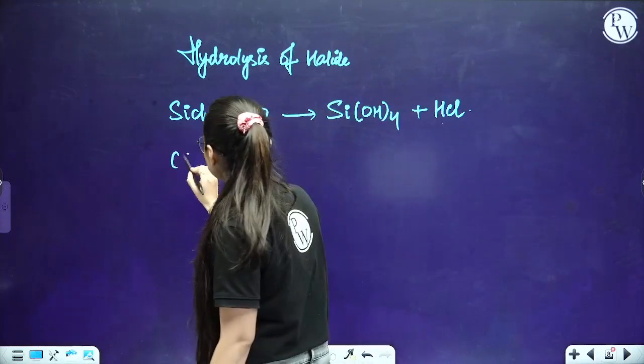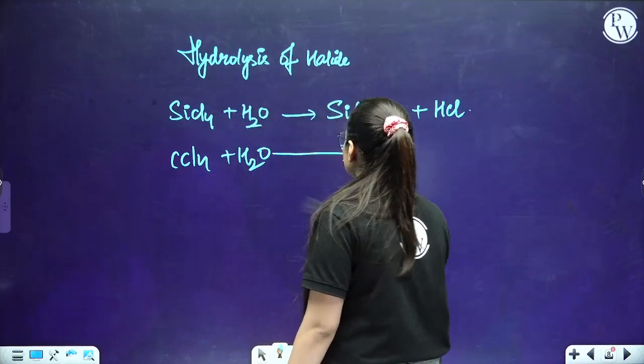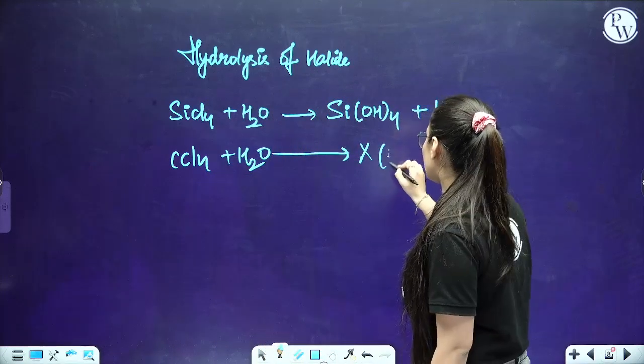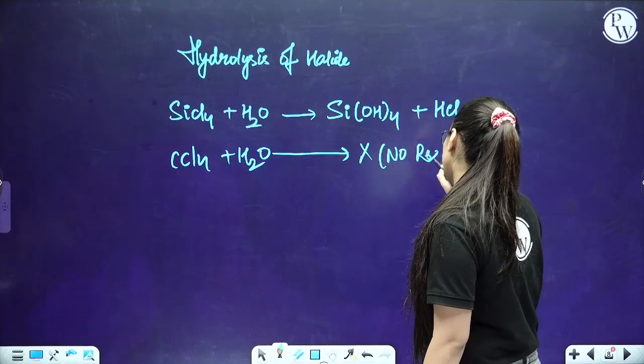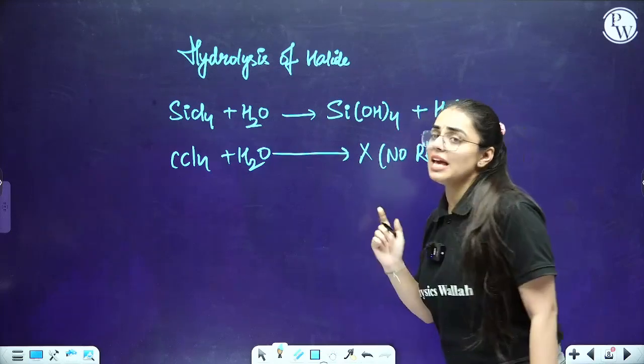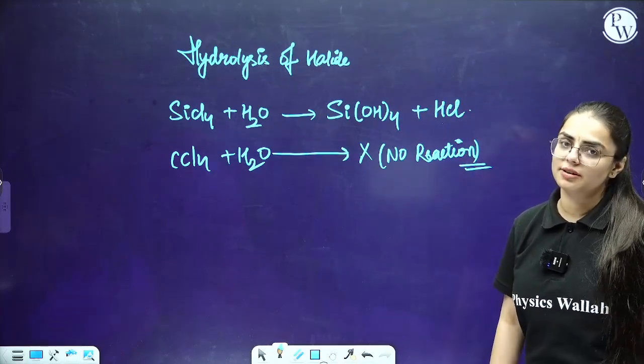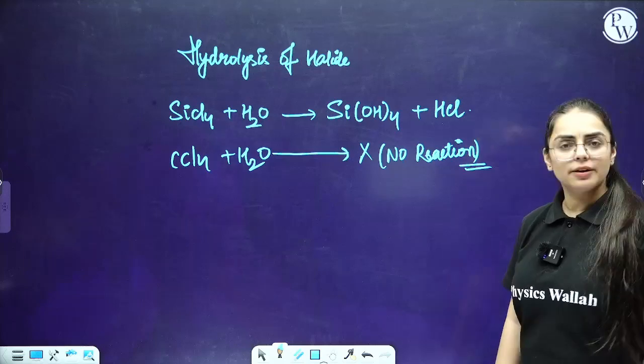If I'll ask you about CCl4 reacting with water, so there is no reaction, students, taking place. Here it is no reaction taking place, just keep a note. But with SiCl4, if you're reacting it with water, hydroxide is created out. Clear, everyone? Clear with this part?